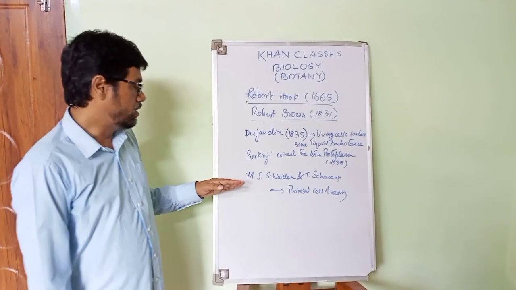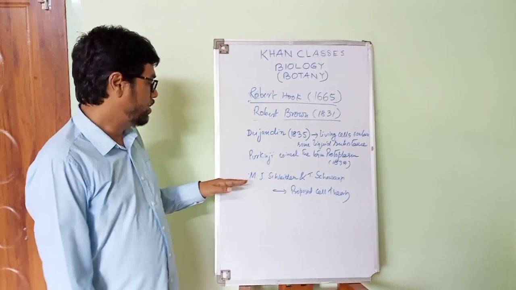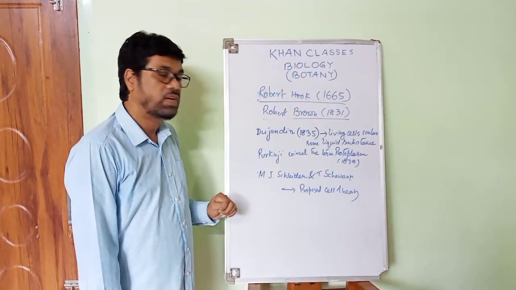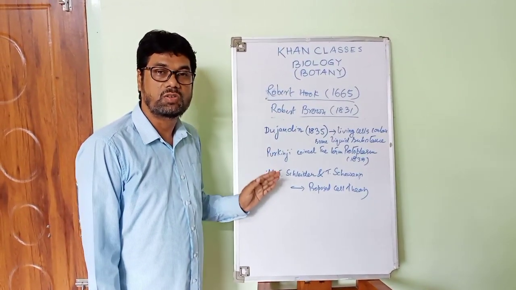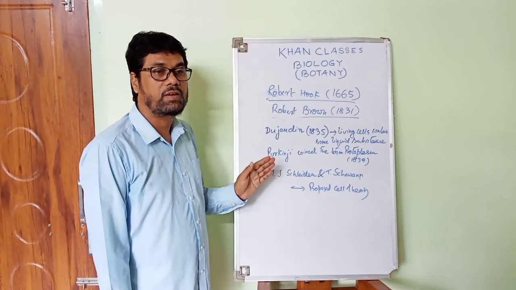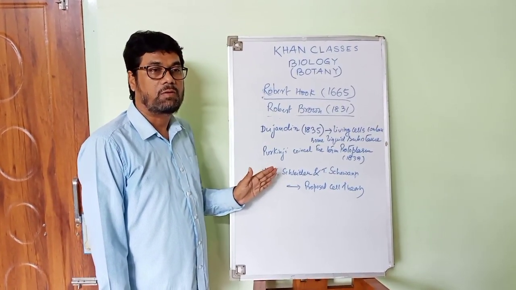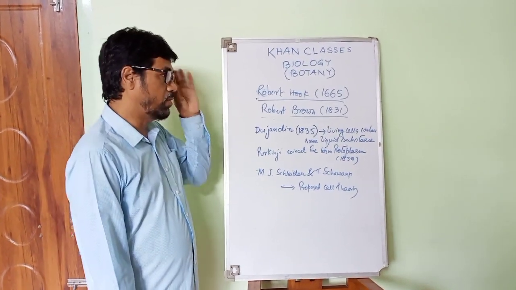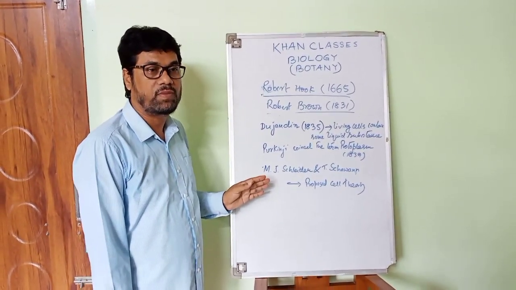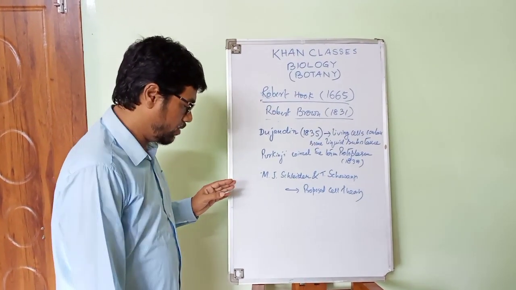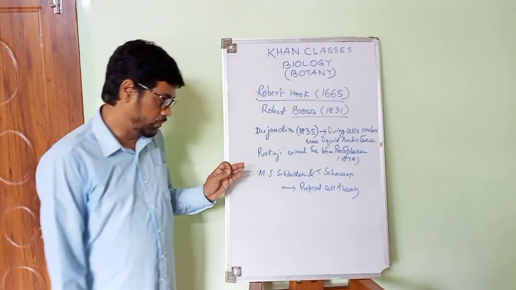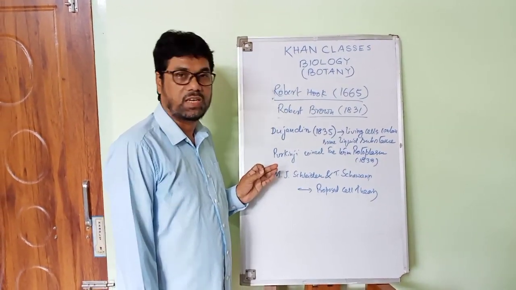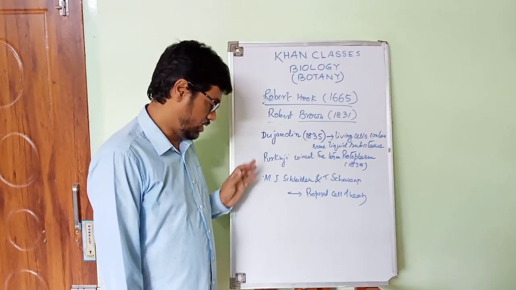In 1839, Schleiden and Schwann proposed the cell theory. The cell theory is an important theory which explains the different components of the cell. There are three important characteristics of the cell theory. One is that each and every living organism is made up of cells and the products of cells.